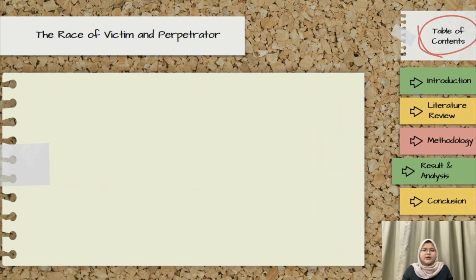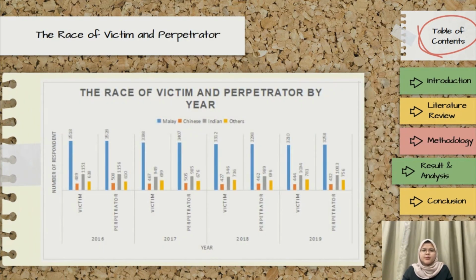The third variable is the race of victim and perpetrator. For Malay, we can see that it has the highest rank of domestic violence for both victim and perpetrator for 4 years consecutively, while for Chinese, it shows that it has the lowest cases for domestic violence in each year.